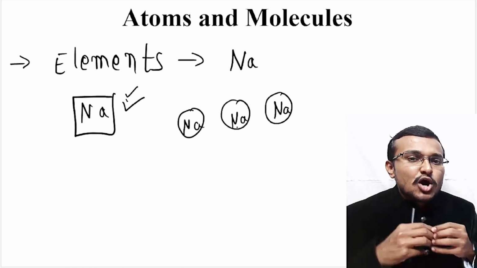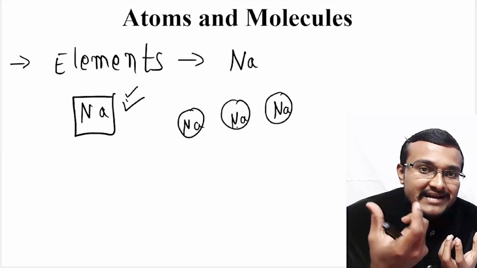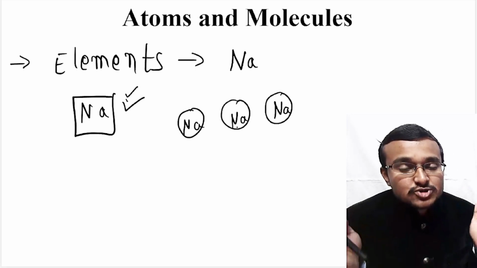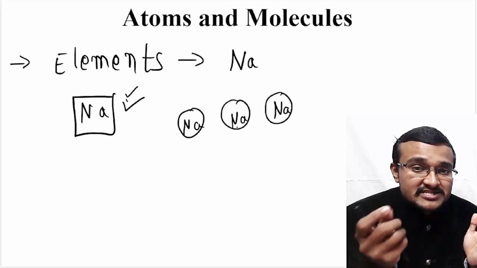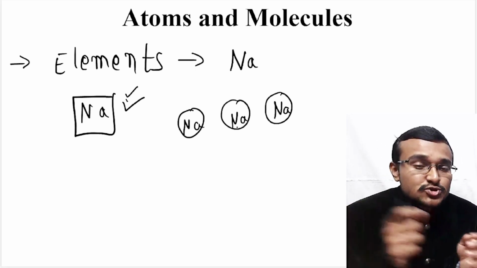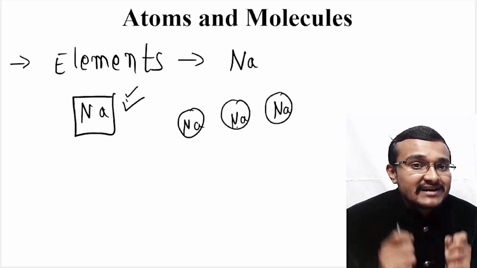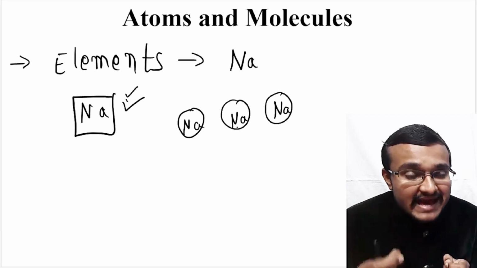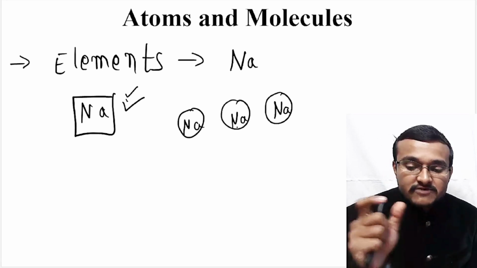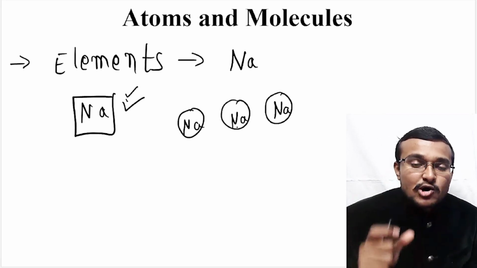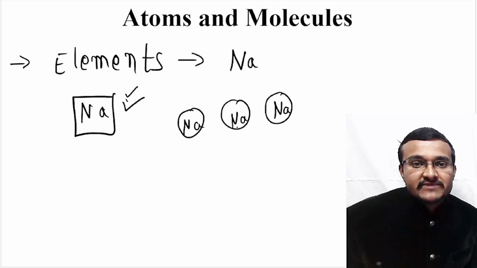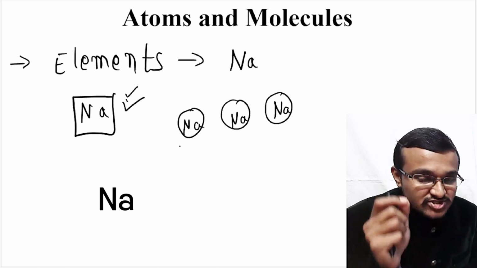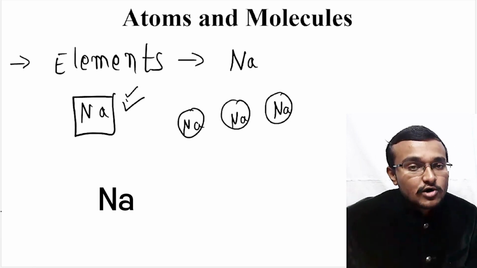A countless number of sodium atoms come together to form a big sodium element. In that element, which is made of the same atoms, all those atoms will have identical mass and identical chemical behavior. So if you consider sodium, all the atoms in it will have the same nature, same chemical behavior, same mass. This is the third postulate of Dalton.